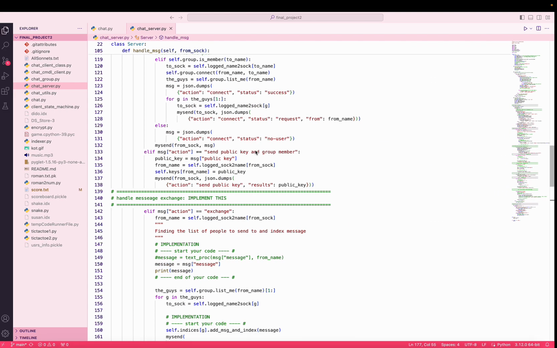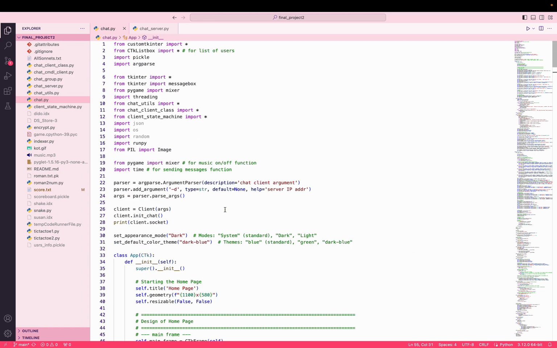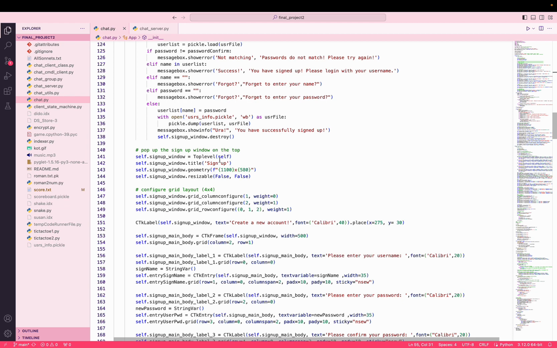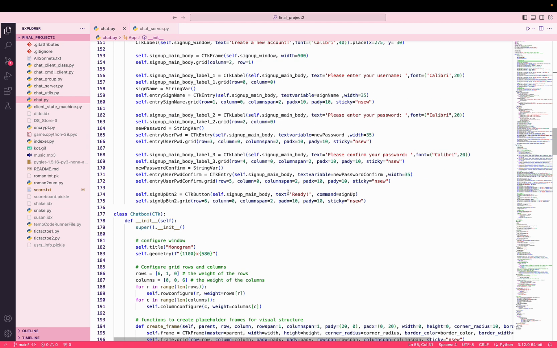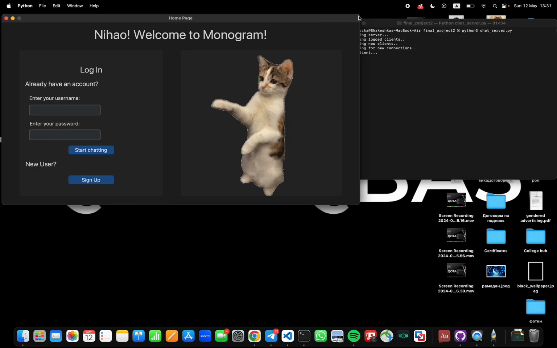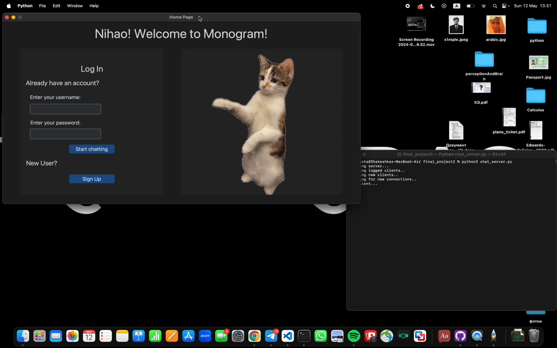To finally use our application, you have to come to chat.py, and the logic from this file is already explained in our presentations that you saw before. But now we just have to execute the code. So it is user number 1. When we start the program, the first thing we see is the homepage. It says, "Nihao, welcome to Monogram."